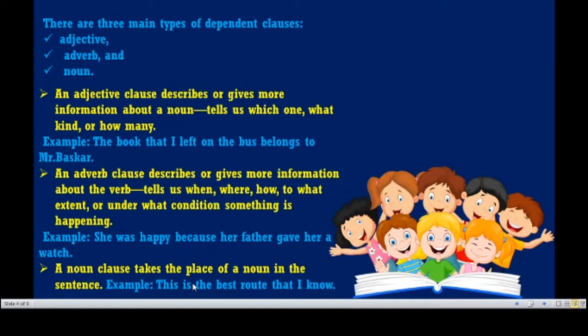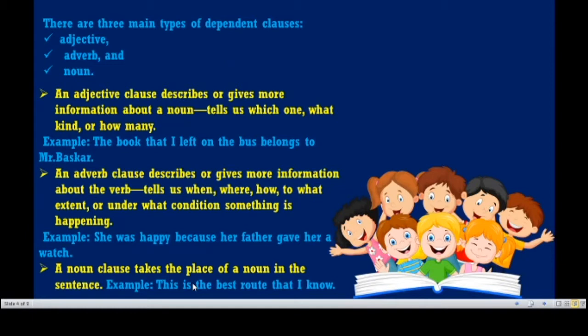For example, the book that I left on the bus belongs to Mr. Bhaskar. Here, what is the noun? The book. For that, some additional meaning is given. What is that? That I left on the bus. Okay, so in this way, we can see the example.